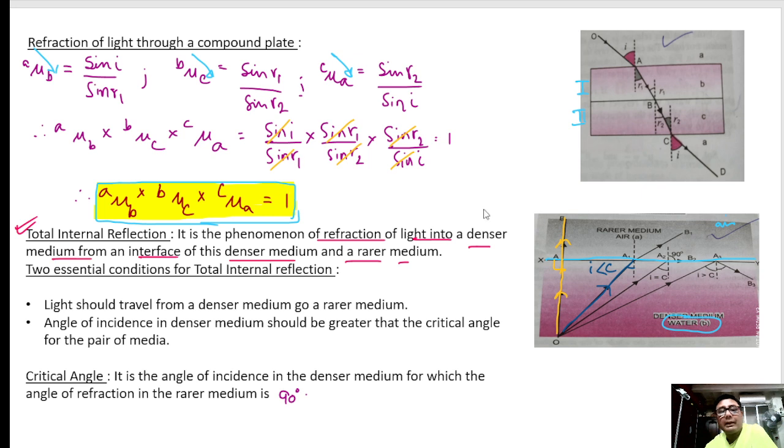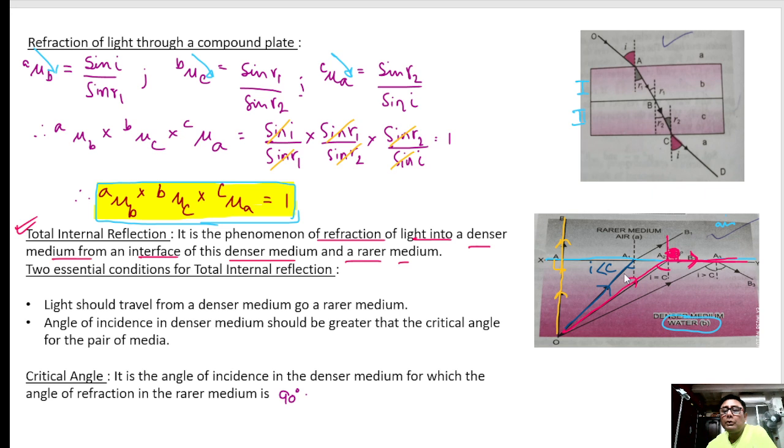Critical angle is the angle at which any ray of light, if it strikes, will suffer refraction through the surface. That means the angle of refraction will be 90 degrees. So critical angle is that angle at which a ray of light, if it strikes the surface in the denser medium, the angle of refraction will be 90 degrees. That is, the refracted ray will move along the surface. That is critical angle.